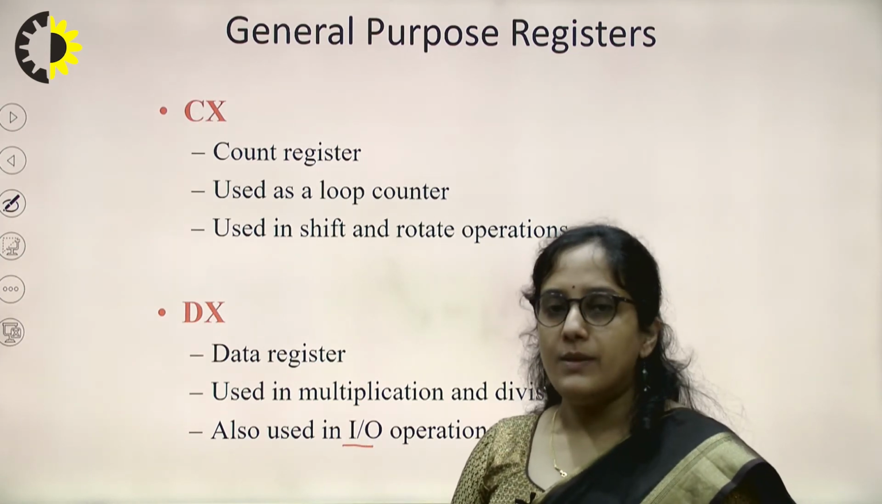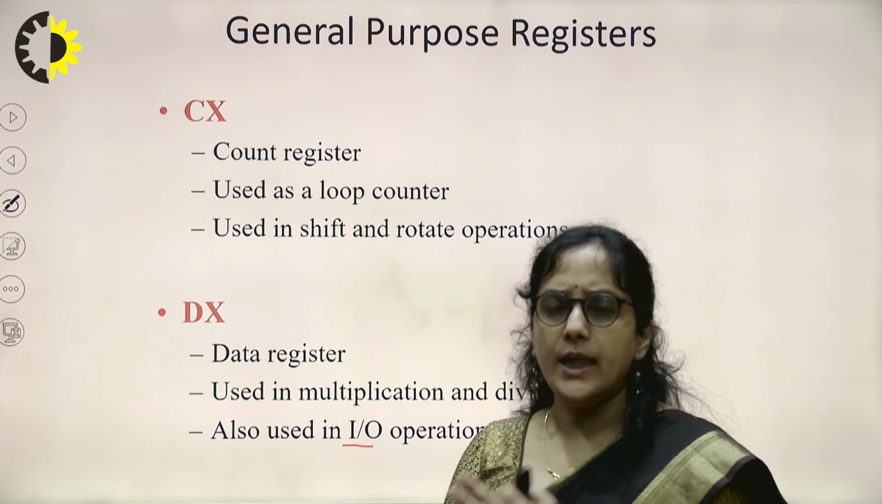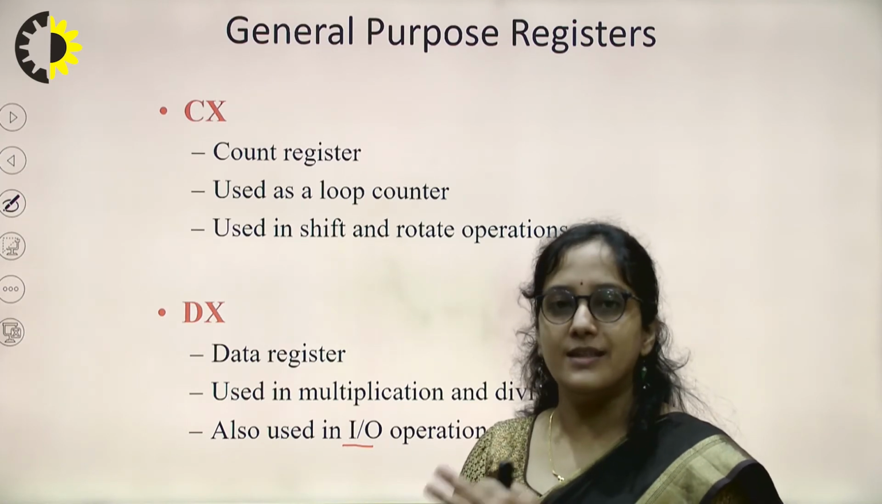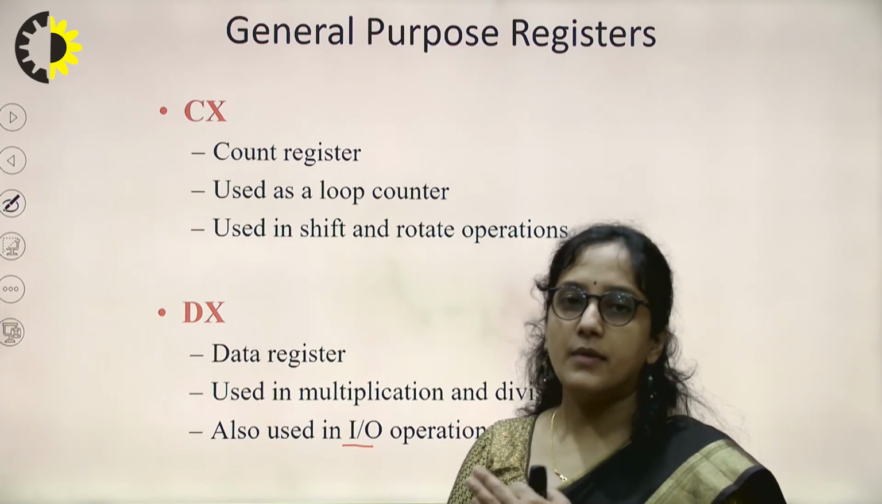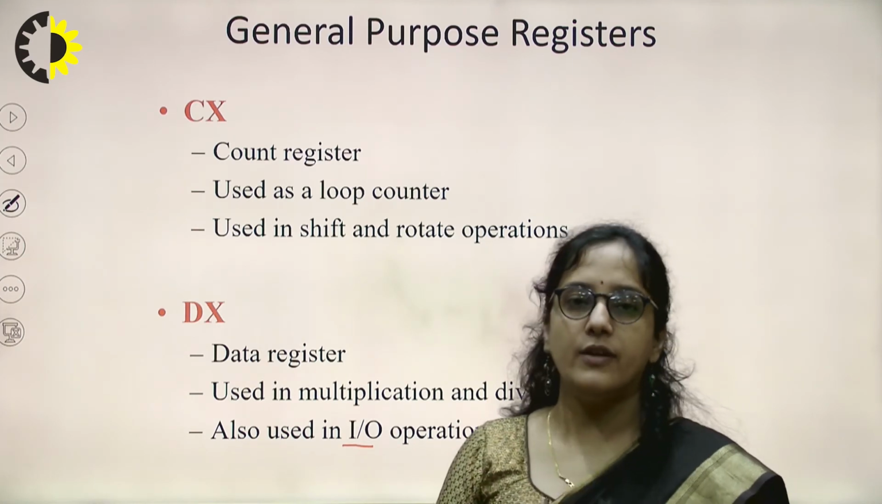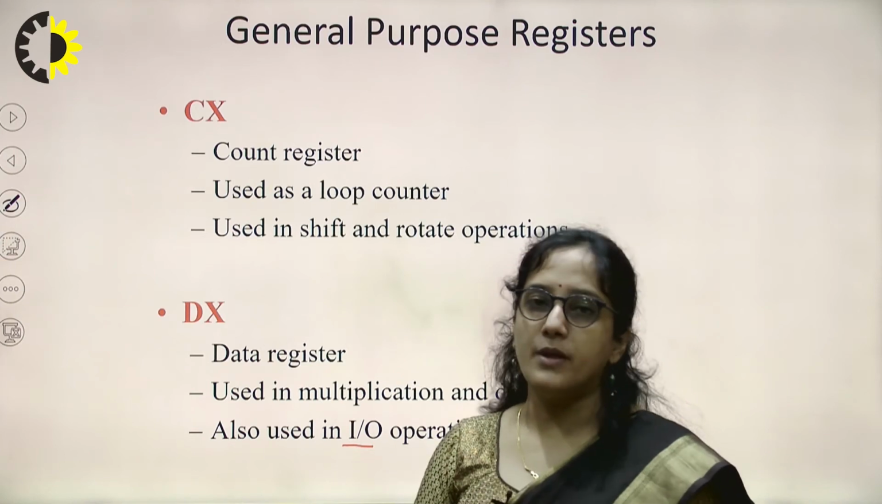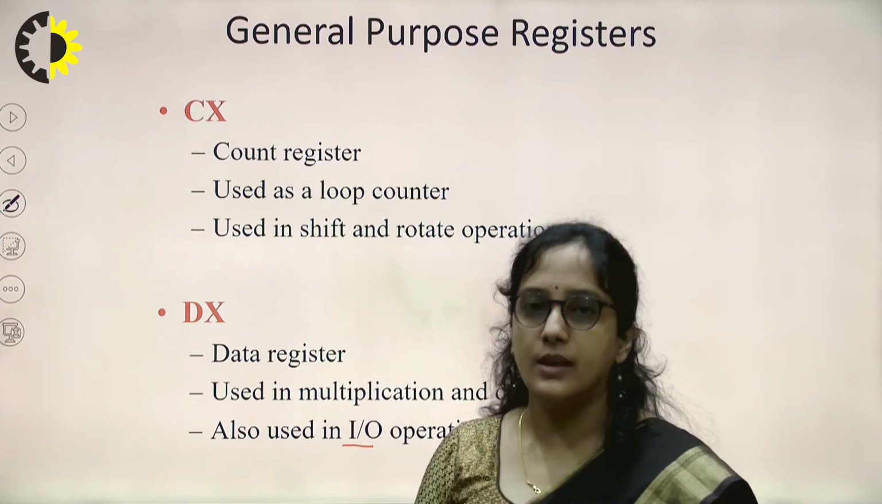In case of multiplication and division, 8086 has special instructions for multiplication and division, and in that case it will by default refer to AX and DX while performing a multiplication and division operation.